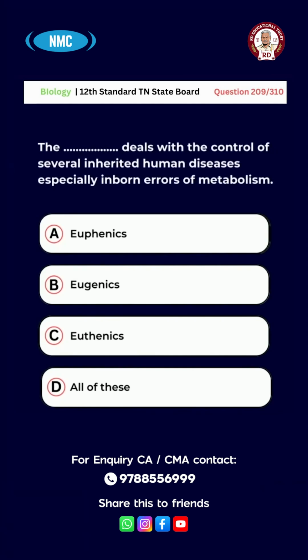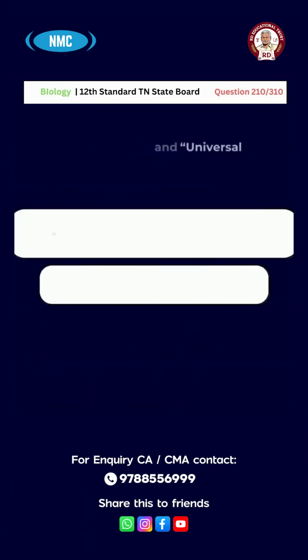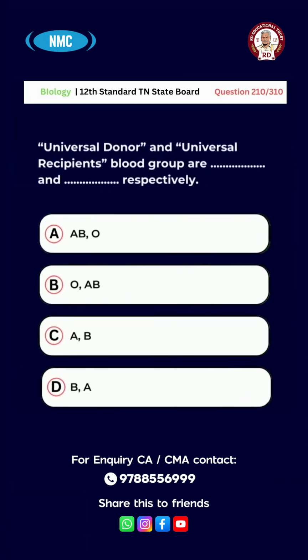Question number 209. The dash deals with the control of several inherited human diseases, especially inborn errors of metabolism? A. Eugenics, B. Euphenics, C. Euthenics, D. All of these. And the right answer for this question is option A. Eugenics.